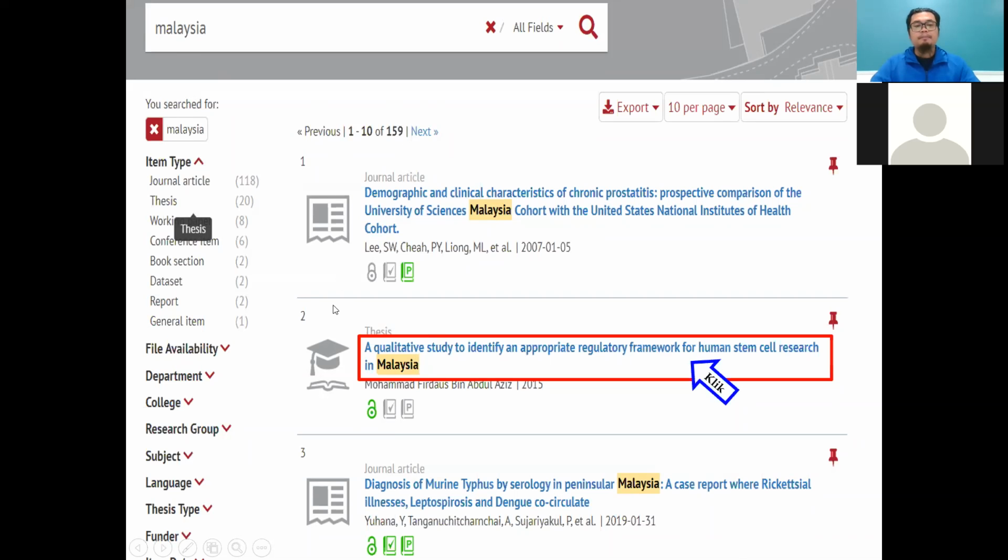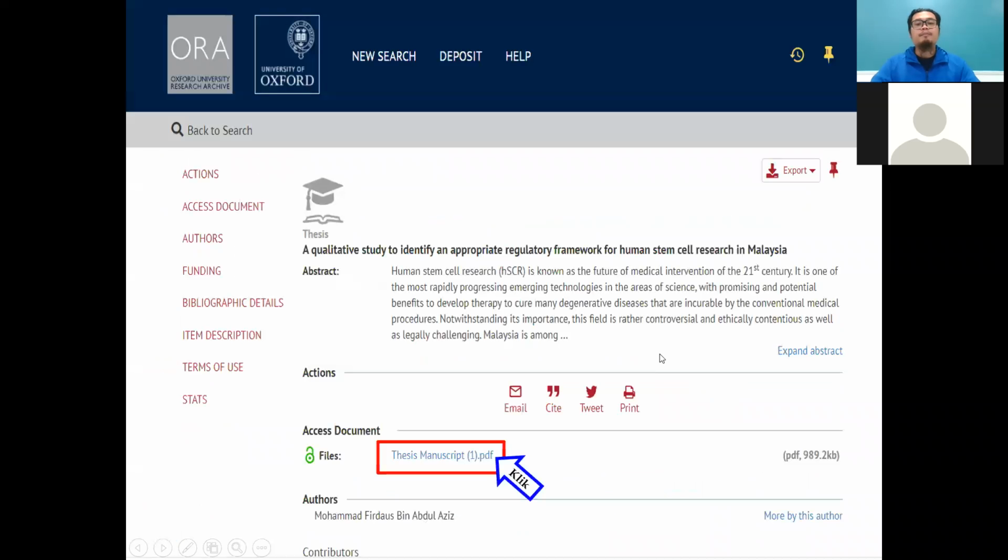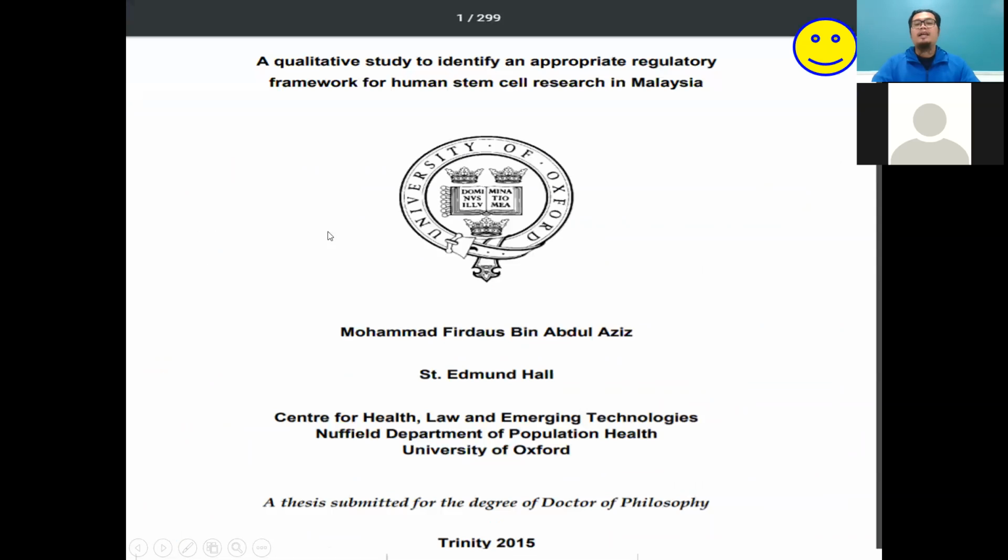But for me, in the second part, the ranking shows number 2 is a thesis from 2015, on the topic of a qualitative study to identify an appropriate negotiation framework. Actually, this topic is very nice. So I need this thesis. I just click, go to the information, click the thesis manuscript PDF, and then I can get the full text. This is actually from Malaysia, Muhammad Firdaus bin Abdul Aziz, the qualitative study to identify.